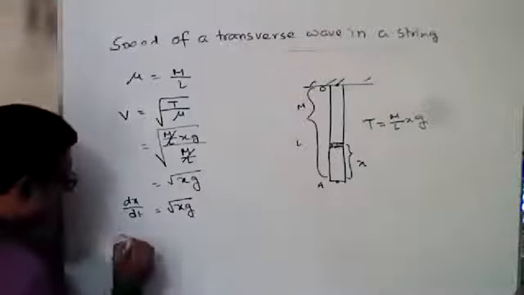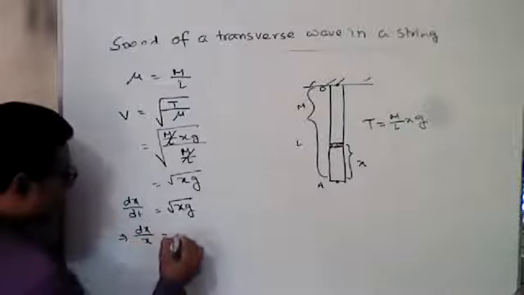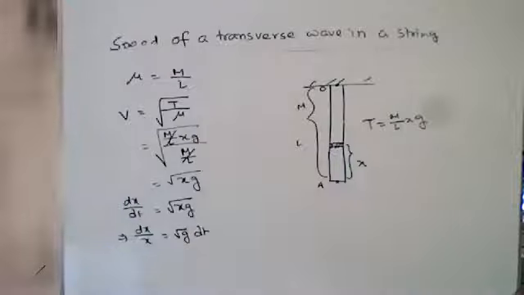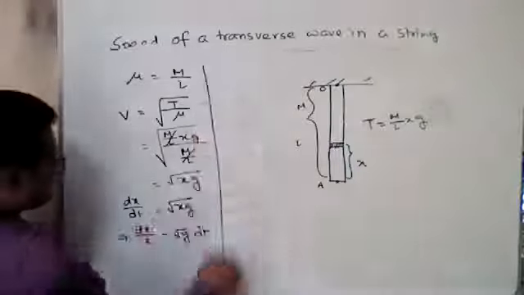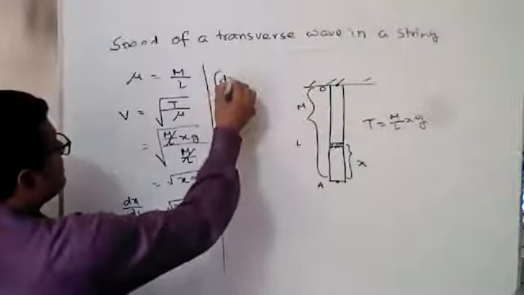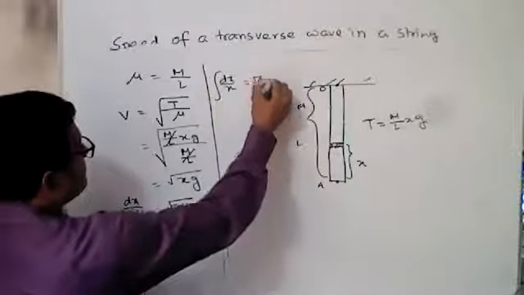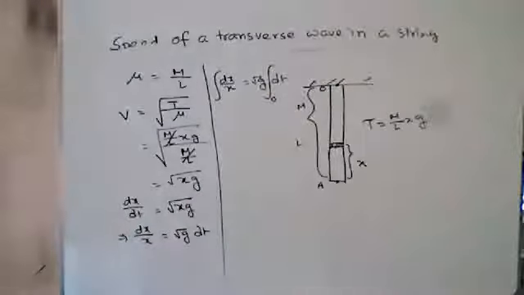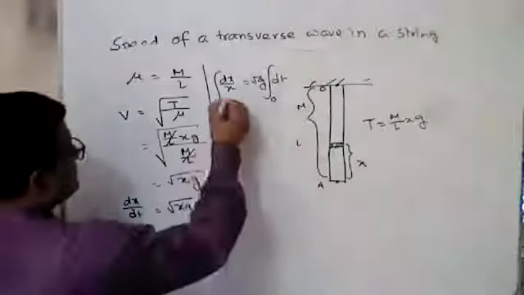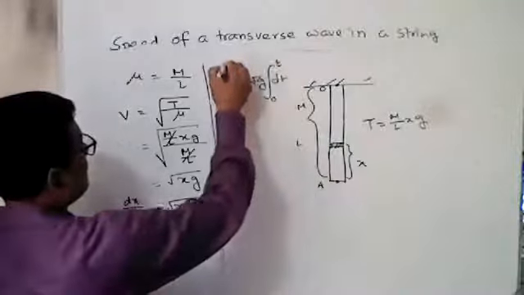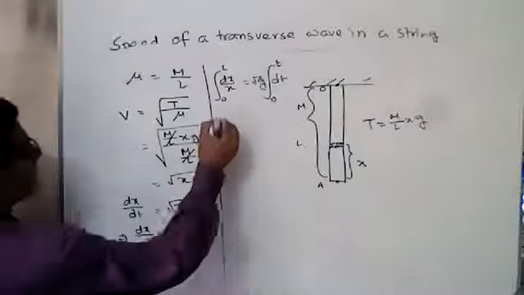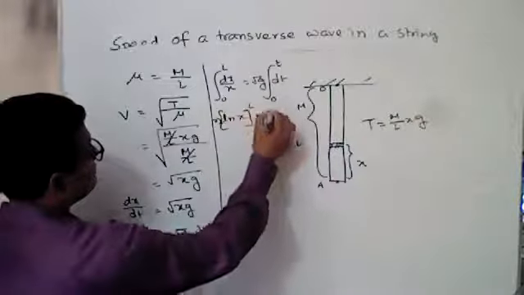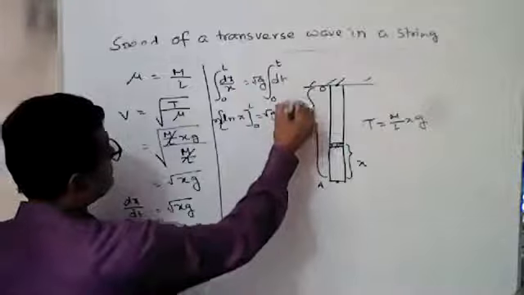Now we consider dx by x equals root over g t. Now integrate it: dx by x equals root over g integration of dt. Initially the time is 0 and the length is 0. At the final time t, the length is l. So we consider ln x from 0 to l, and root over g t from 0 to t.